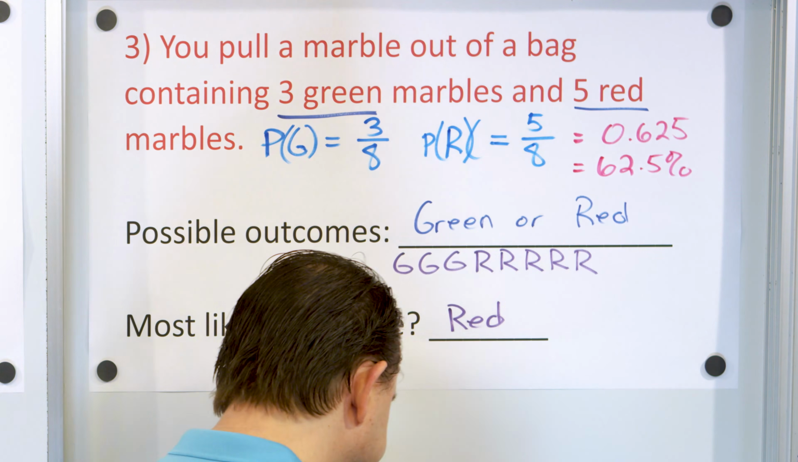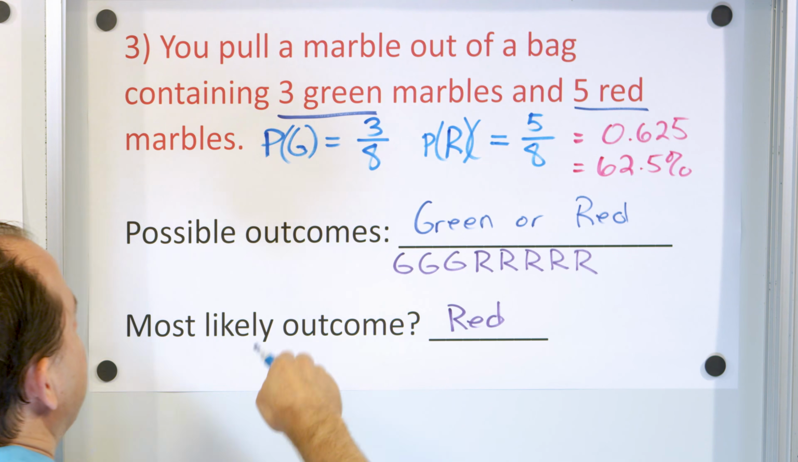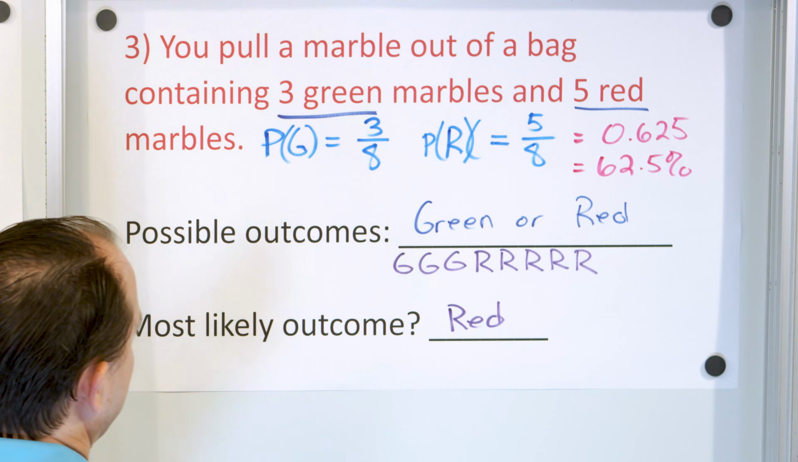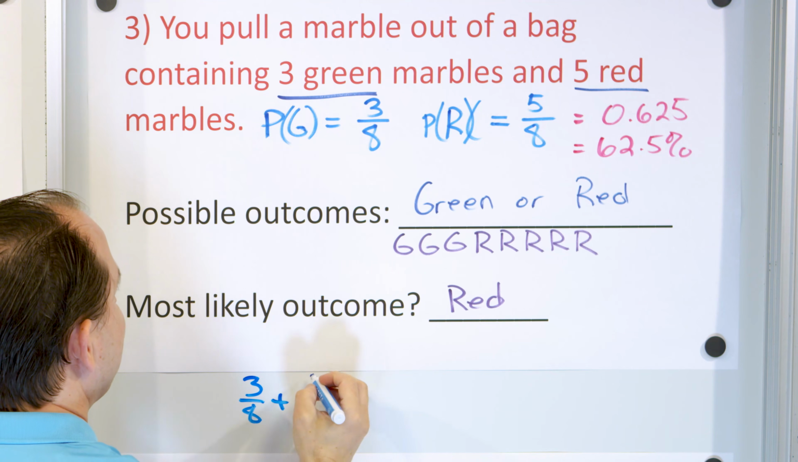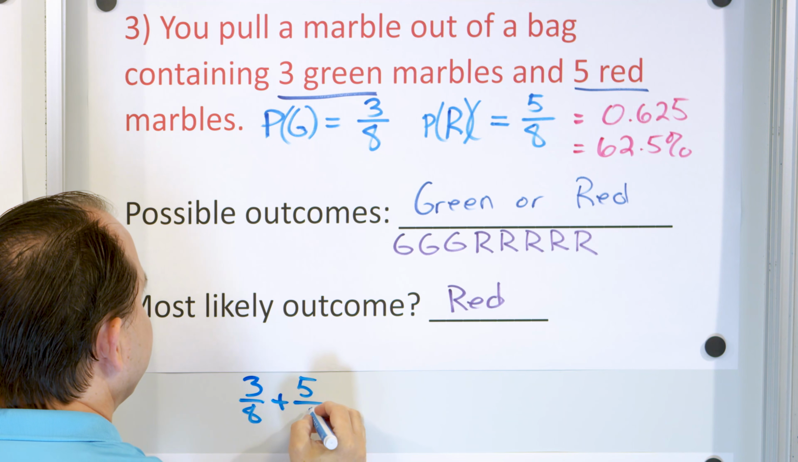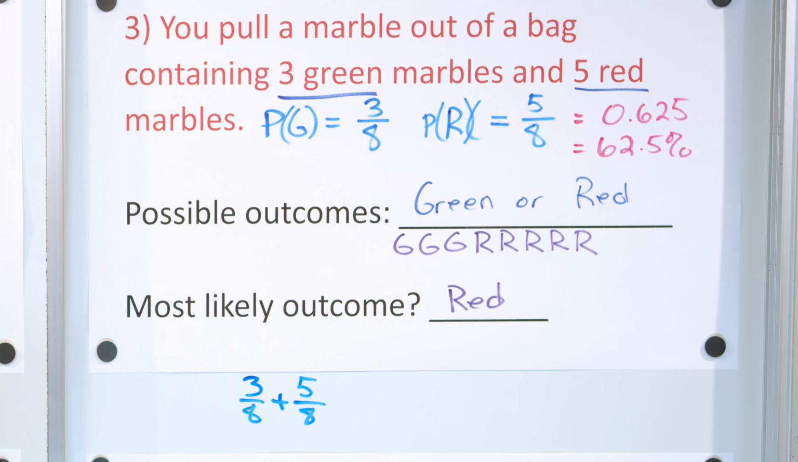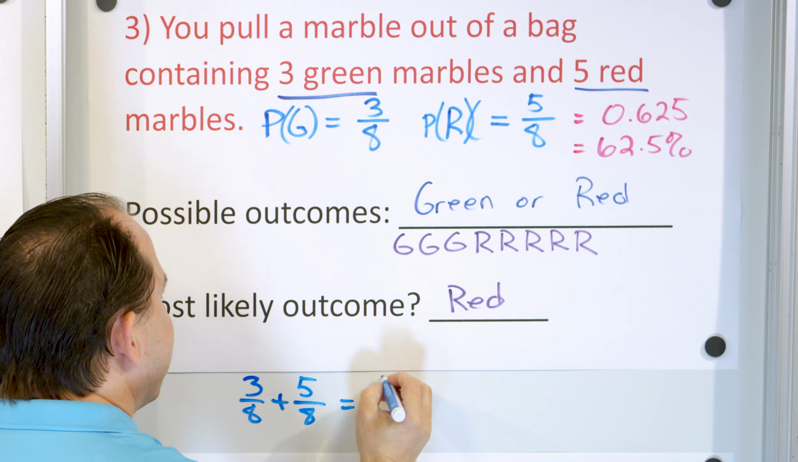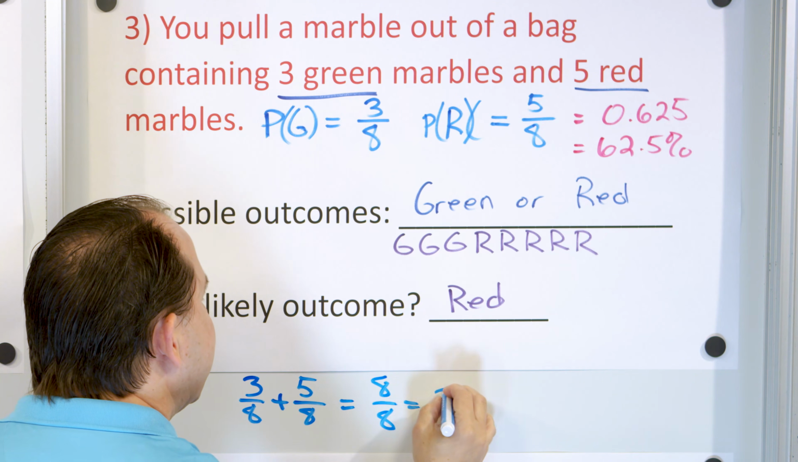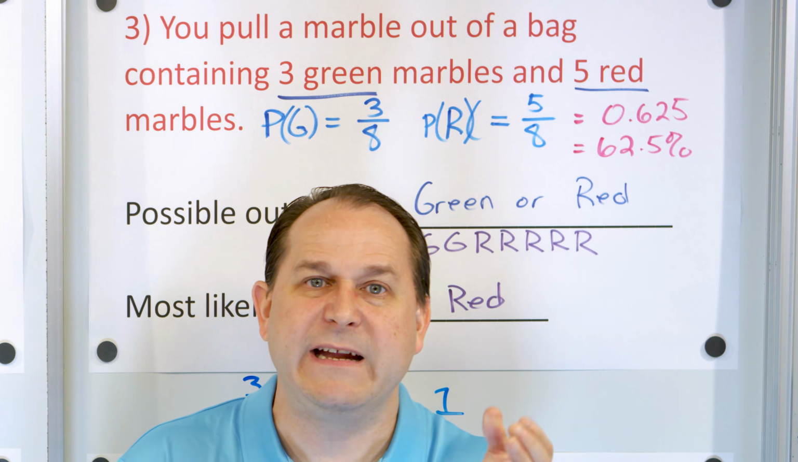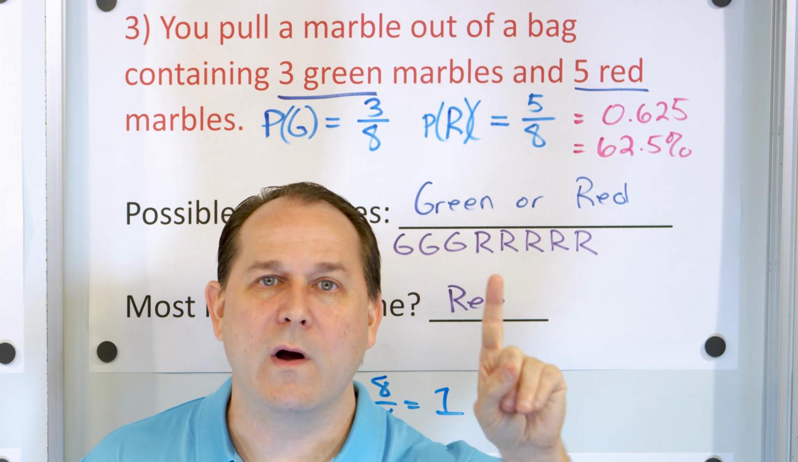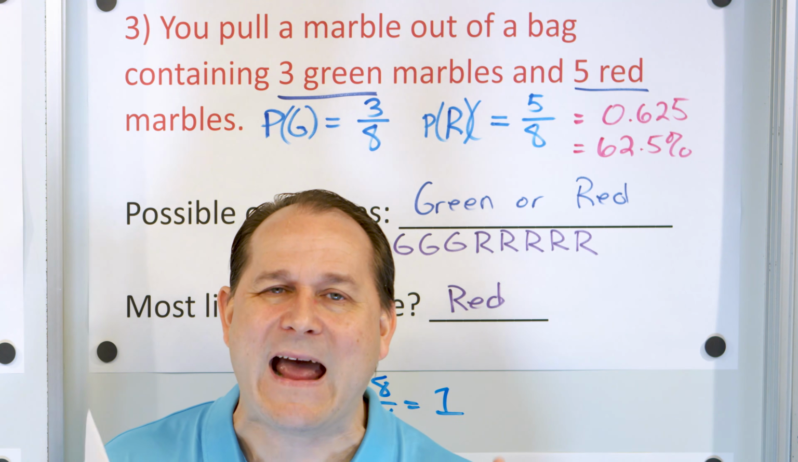And one last thing. What is the probability of a green or a red marble? Well, that's going to be 3/8, the probability of a green, plus the probability of a marble that's red, 5/8. You can add the probabilities. And what do I get? 3 plus 5 is 8. The denominator is 8, and I get an answer of 1. What does that mean? It means that the probability of getting a green or a red is 1, because the probabilities have to add to 1.